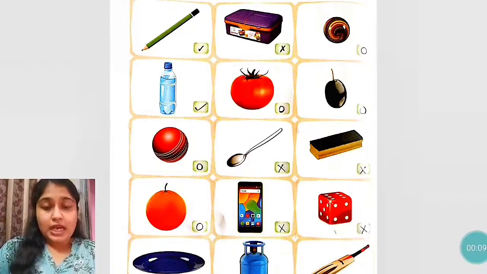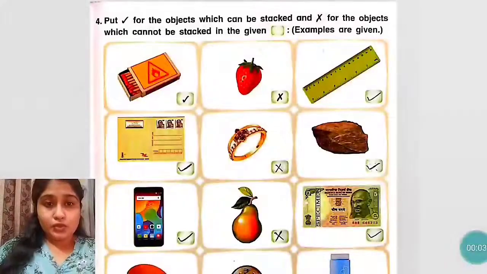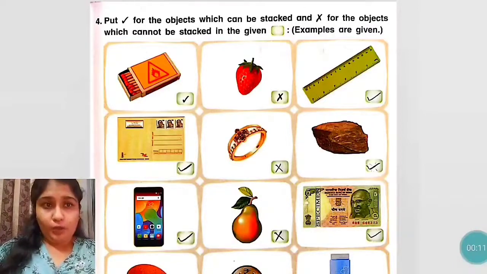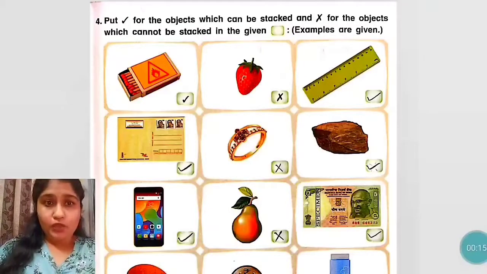Okay students, now we will continue with the question number 4. So students, now take out page number 9 in your workbook. Question 4. Put tick mark for the objects which can be stacked and cross for the objects which cannot be stacked in the given box.